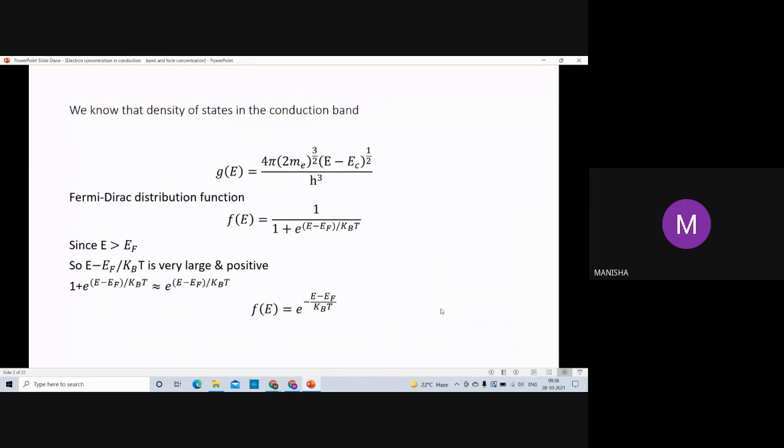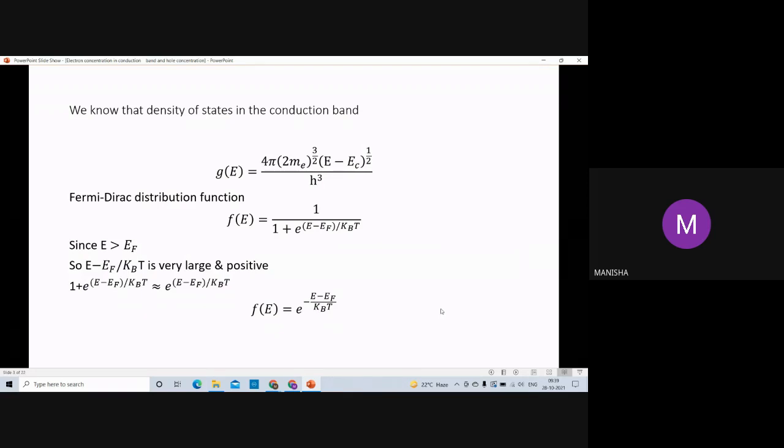So we know that in 3 dimensions, the density of states in the conduction band g(E) is equal to 4π (2m_e)^(3/2) (E − E_c)^(1/2) upon h³. And the Fermi-Dirac distribution function, or probability distribution function for electrons, F_e is equal to 1 upon 1 plus e to the power (E − E_f) upon k_B T, where E_f is the Fermi level, k_B is the Boltzmann constant, and T is temperature.